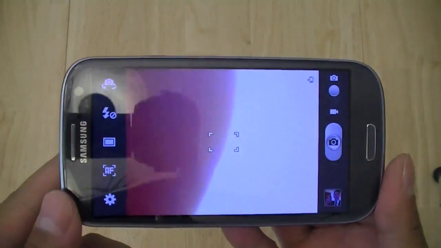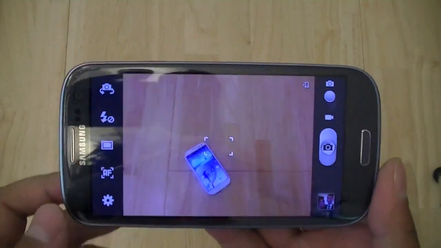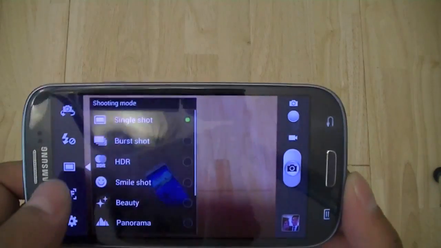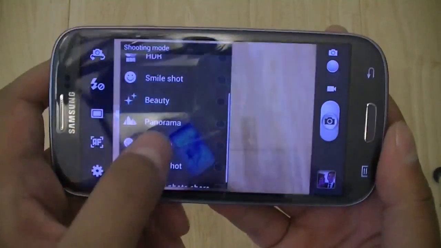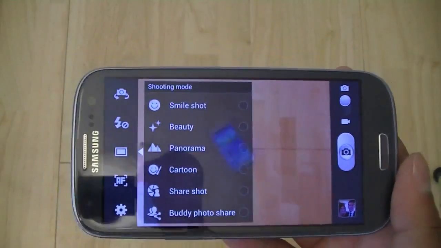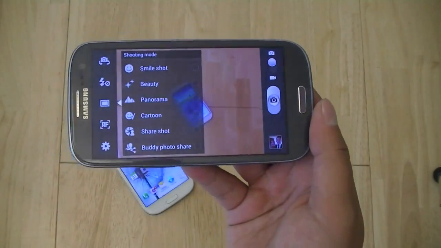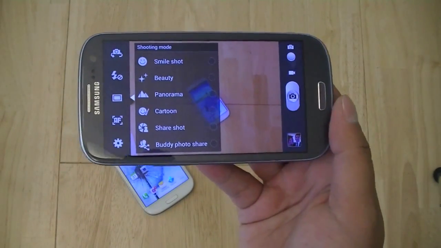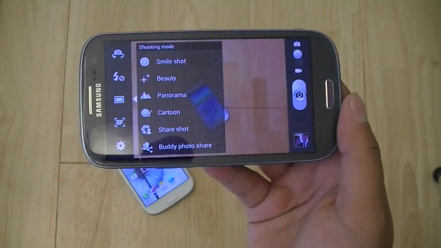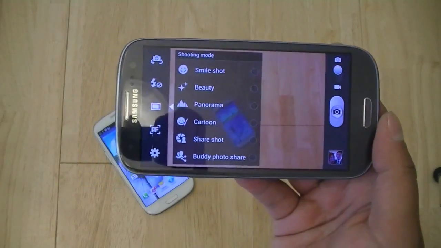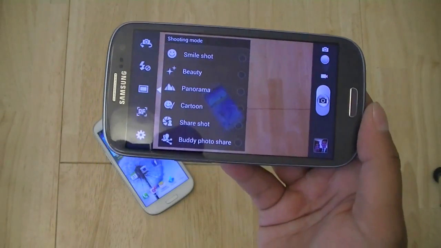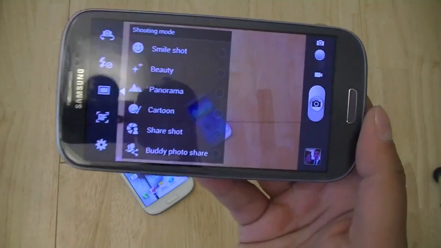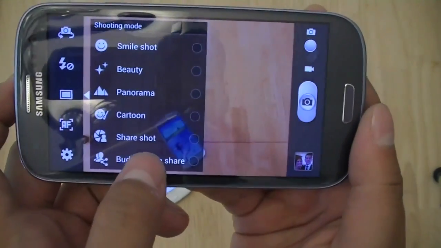Another cool sharing feature that is enabled with the camera is this buddy photo share feature. So you do have that share shot feature, which allows all the devices on the same network to receive all the photos captured. So if you're at a wedding and you want to share your event's photos, everyone will leave that same day with everyone else's shots on their smartphone. But another feature is the buddy photo share.